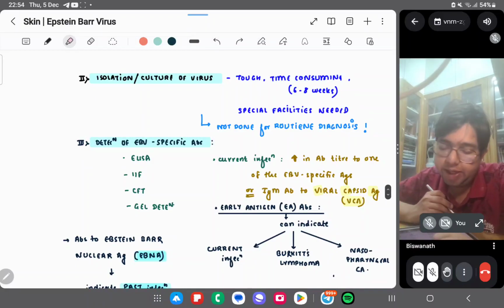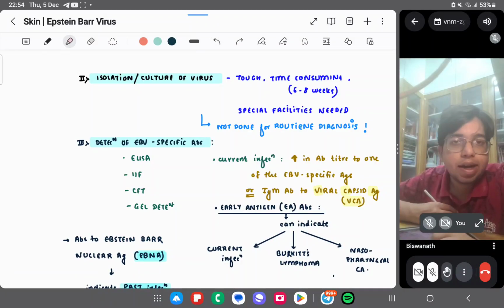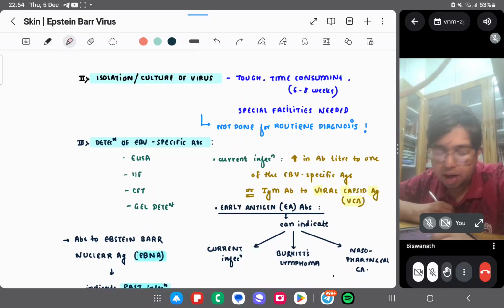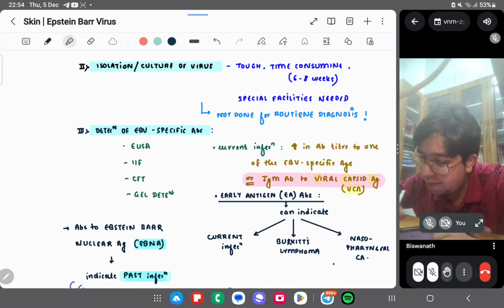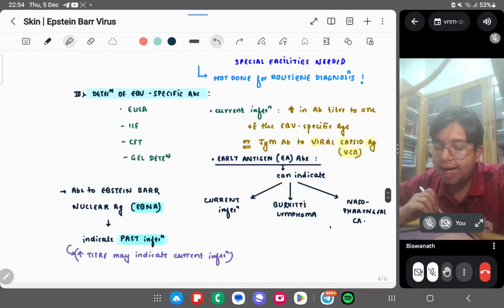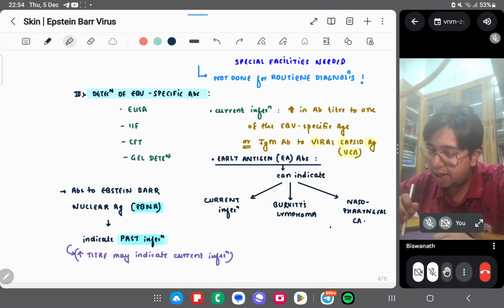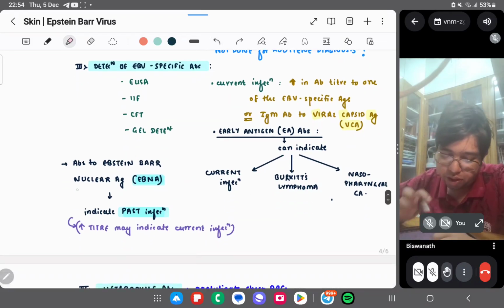Detection of EBV-specific antibodies by ELISA, IIF, CFT, and gel diffusion. ELISA is enzyme-linked immunosorbent assay, IIF is indirect immunofluorescence, and CFT is complement fixation test. For current infection, there is an increase in titer to one of the EBV-specific antigens or IgM antibody to viral capsid antigen. Early antigens indicate current infection, Burkitt's lymphoma, or nasopharyngeal carcinoma.